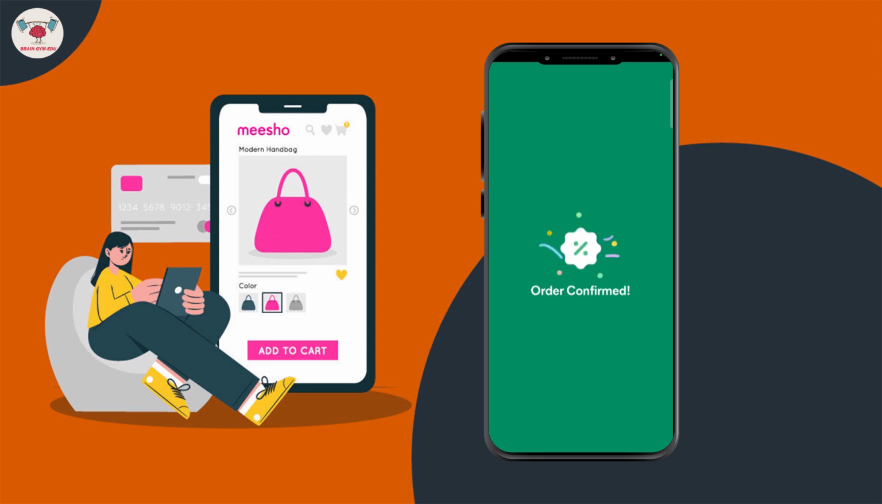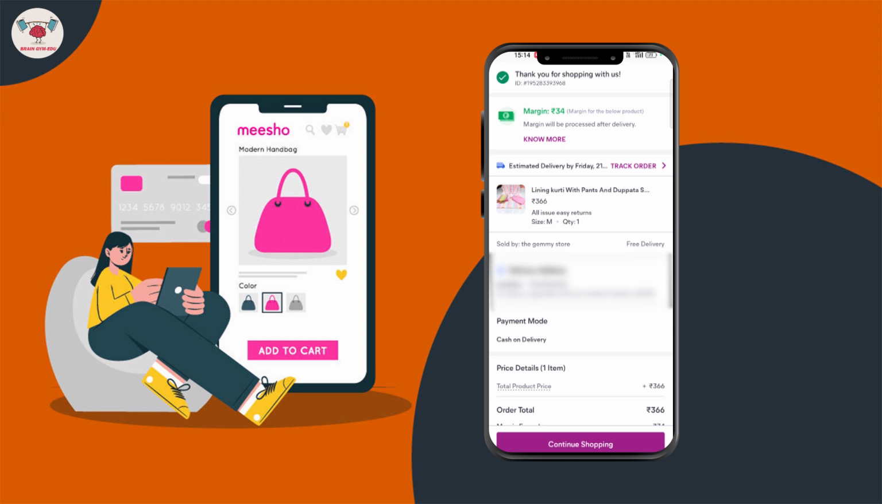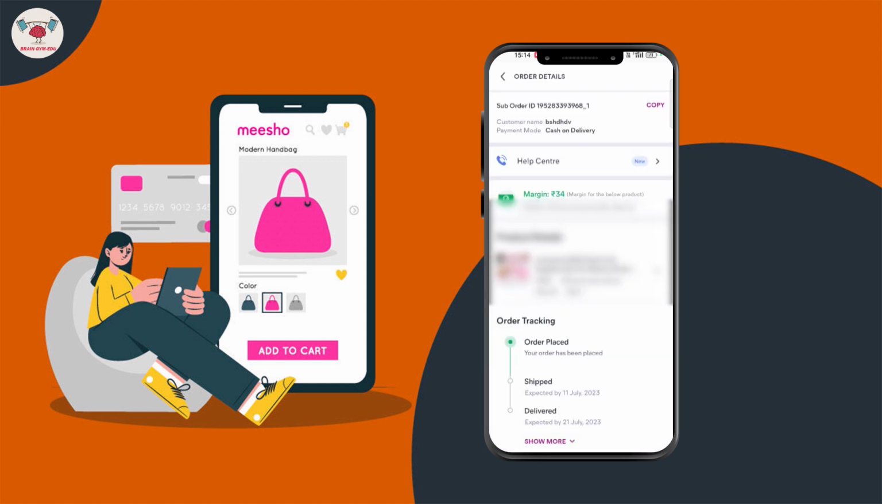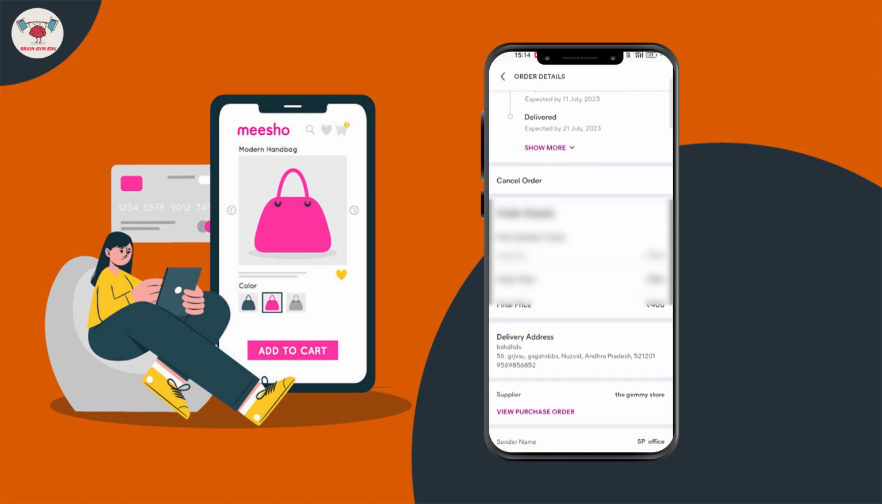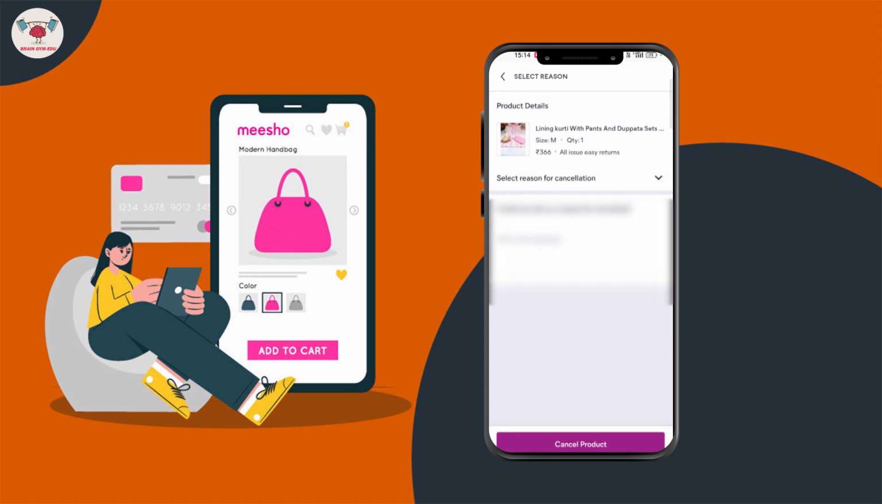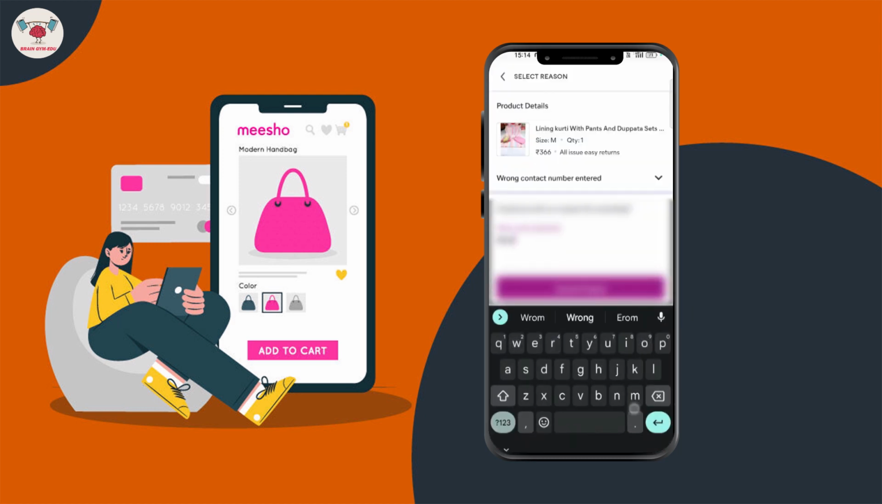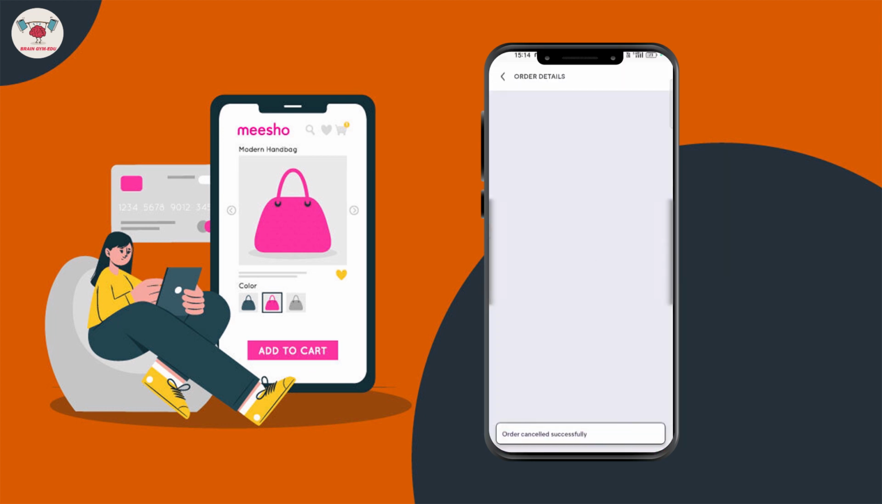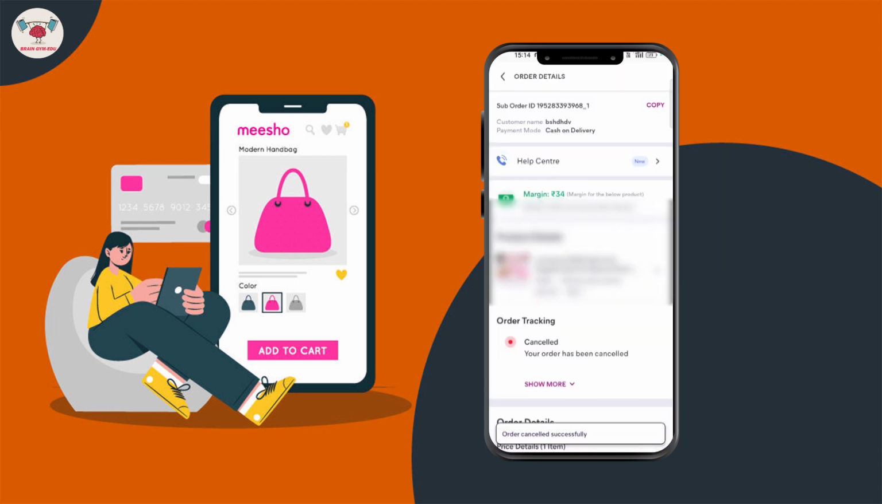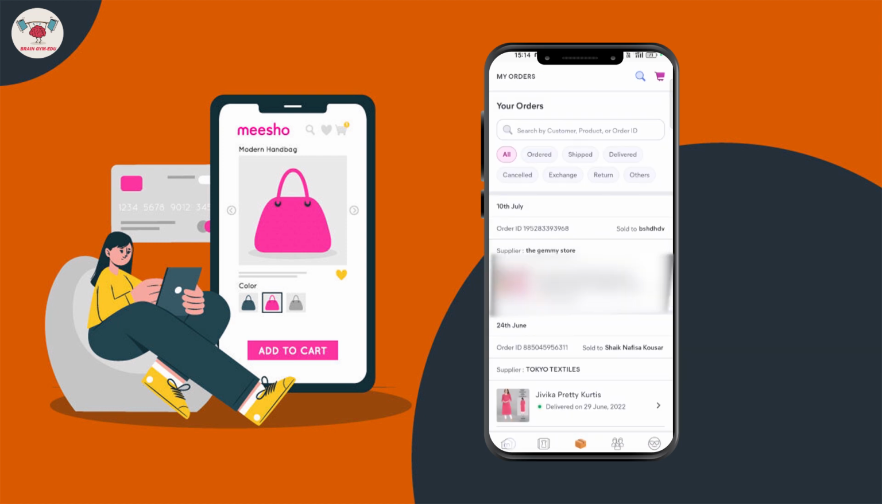Order is confirmed. This is the process we follow to add our margin. But not all products have a margin; only some products allow this. Then track order. When you have to cancel, you can easily cancel your order here. Select a reason, like wrong contact number, then cancel product. These are the details of adding a revenue.